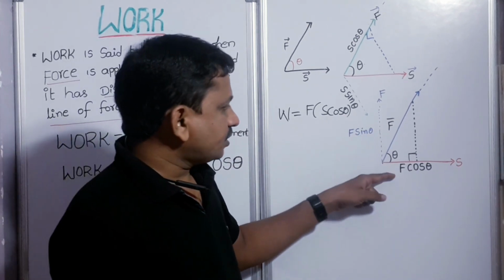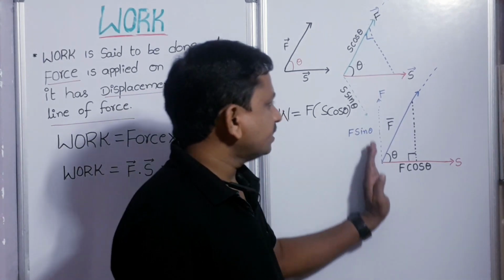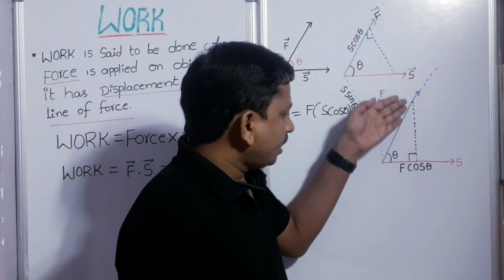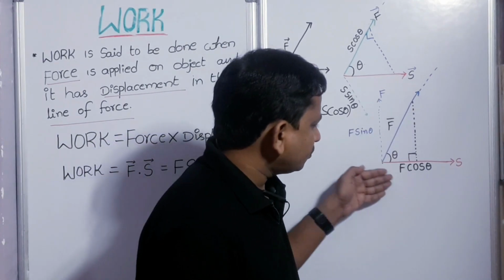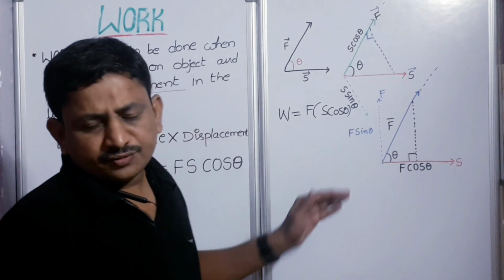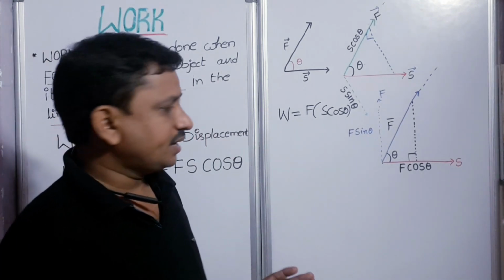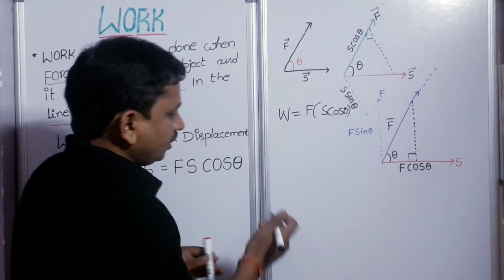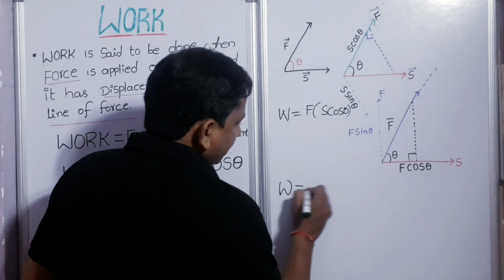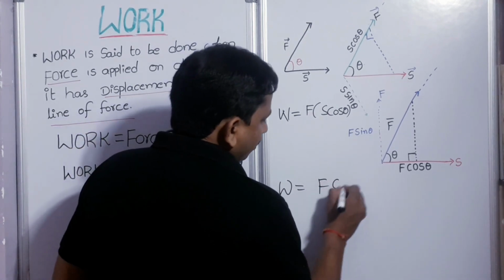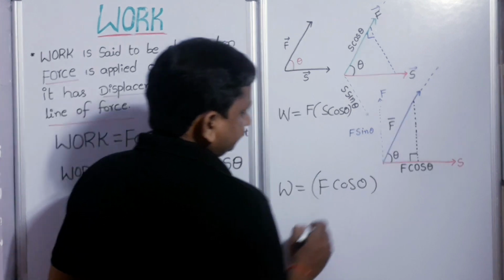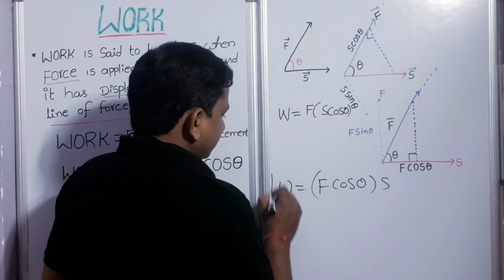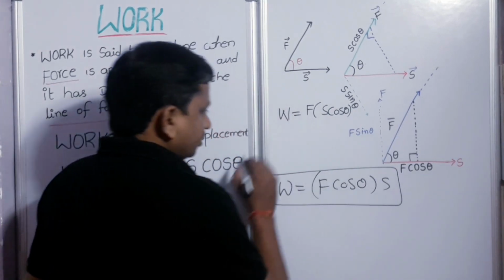Here F sin theta is in the perpendicular direction, so we have to consider only the component of force along the same line as the displacement. So F cos theta and S are in the same direction, and in this case work can be written as F cos theta into S.